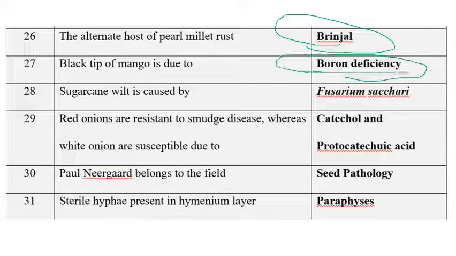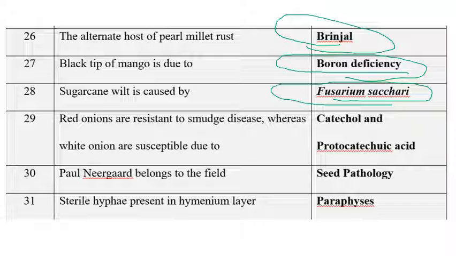Black tip of mango is due to boron deficiency as well as sulfur dioxide toxicity. If boron deficiency is not there in the options, you can go for sulfur dioxide. If both options are there, you can go with boron deficiency, because black tip of mango is mainly due to boron deficiency. The next one is Fusarium wilt. Sugarcane wilt is caused by Fusarium sacchari. So the sugarcane wilt pathogen is Fusarium sacchari.